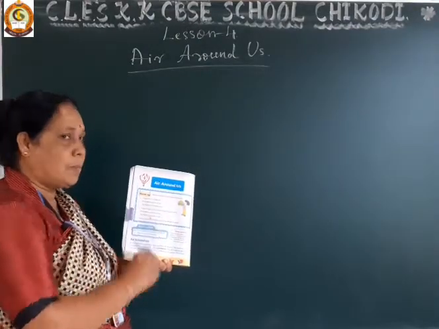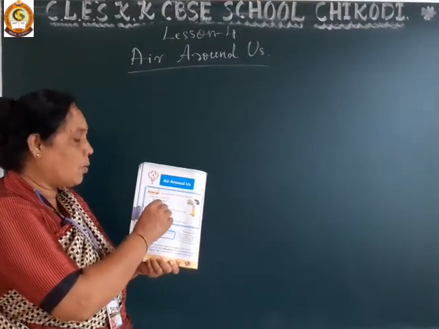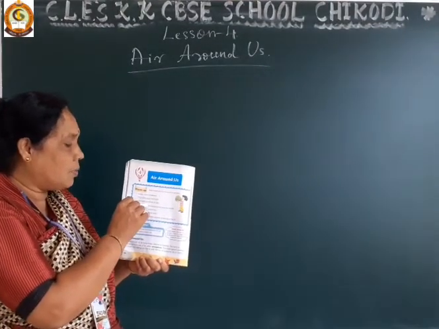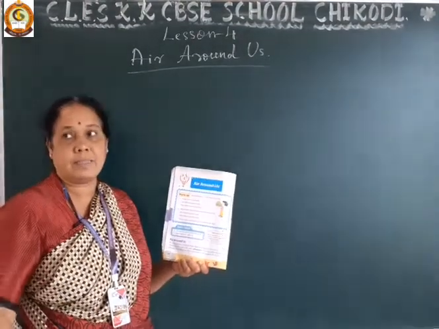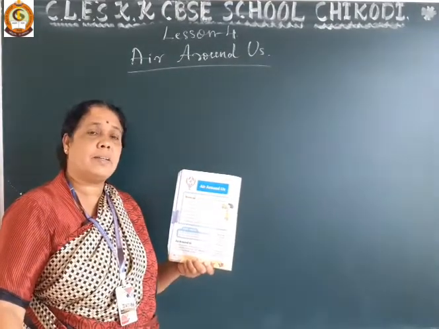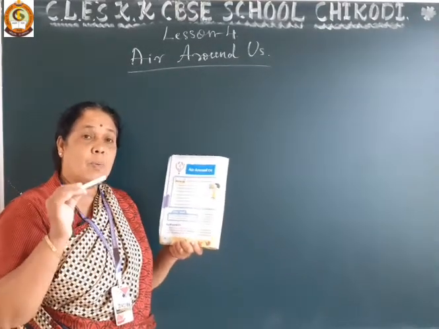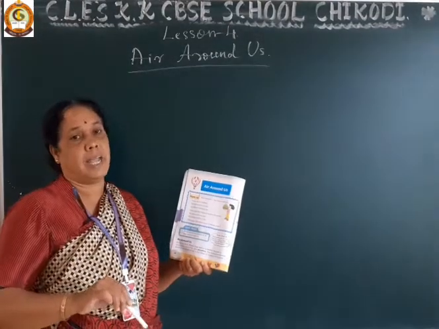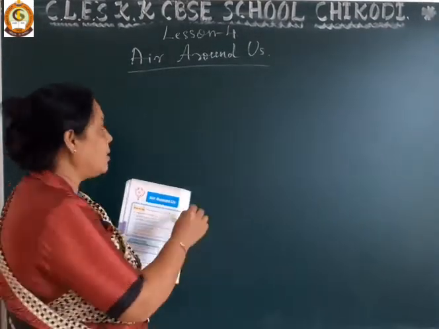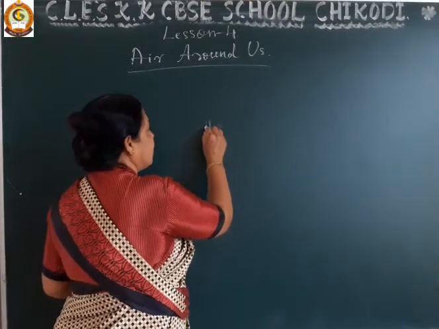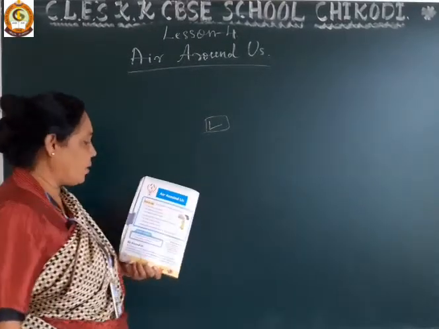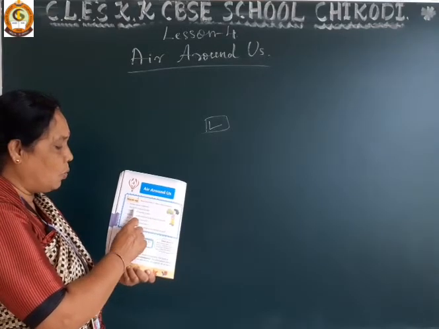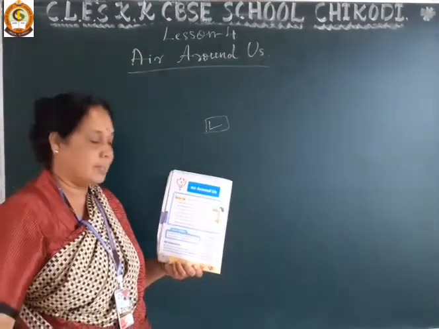When someone blows a balloon, the balloon grows in size. And the second is, the balloon shrinks in size. So which is the correct sentence here? Whenever we blow the balloon, it grows in size. So the first sentence is correct. You have to put a right mark for the first sentence, that the balloon grows in size.